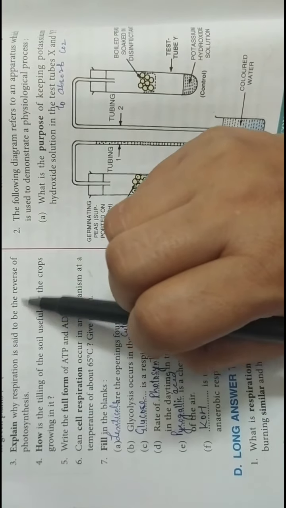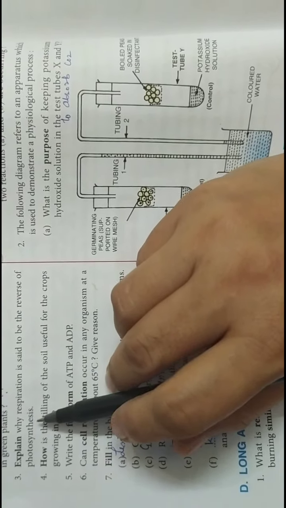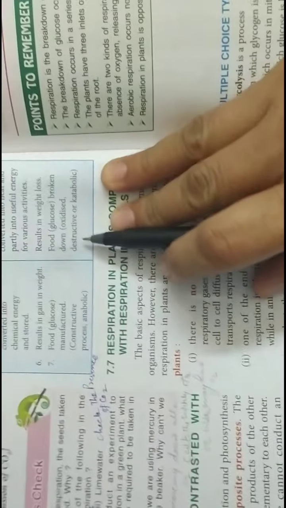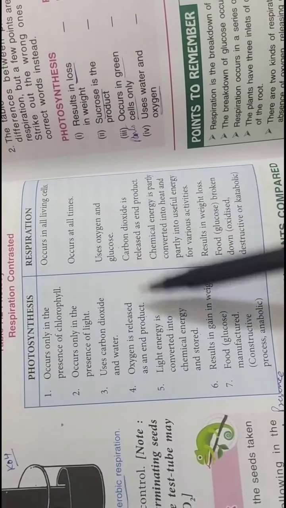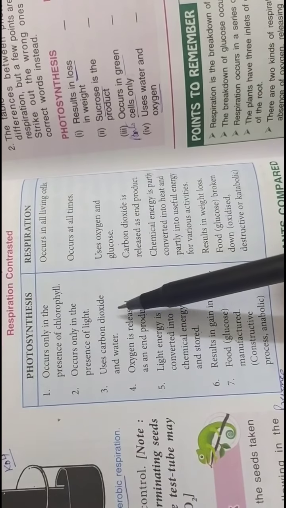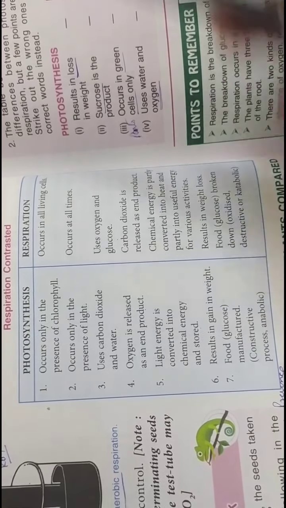Explain why respiration is said to be the reverse of photosynthesis. So here you can write down, we have discussed the differences between photosynthesis and respiration. From here you can note down why it is reverse. Here oxygen is used, here oxygen is given out, like that you can write down a few of the points.